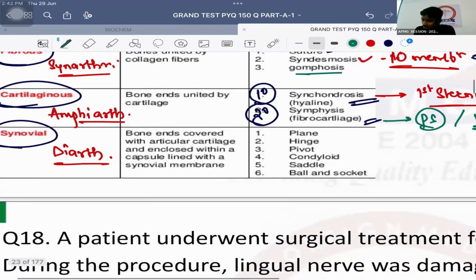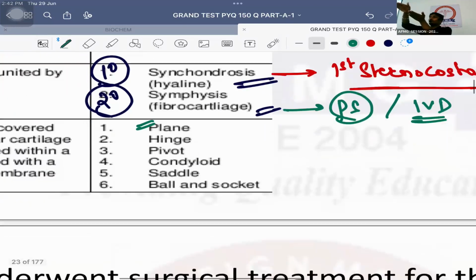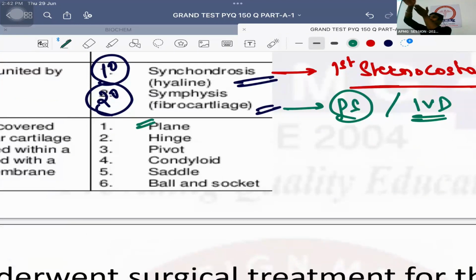First one is called the plain joint, also known as gliding joint, because one bone glides or slips over another bone. These are intertarsal and intercarpal joints. 2 tarsal bones के बीच में या 2 carpal bones के बीच में जो joint होते हैं, these are plain or gliding variety of joint.